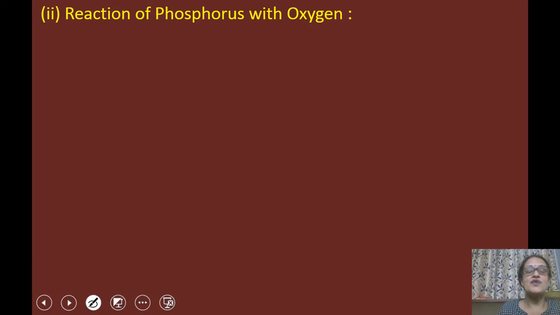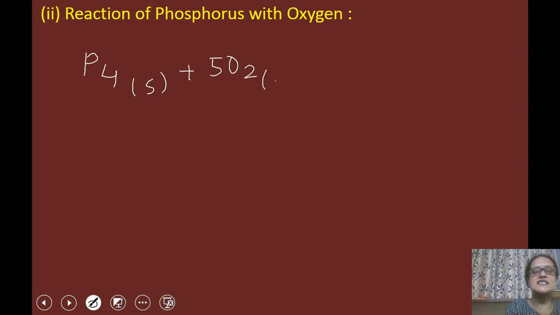Now we will discuss the reaction of phosphorus with oxygen. Children, phosphorus reacts with oxygen and forms its oxide. So I'm going to write the reaction here. P4, physical state is solid, plus 5O2, physical state is gas. What is formed here? 2P2O5, again in the solid state.